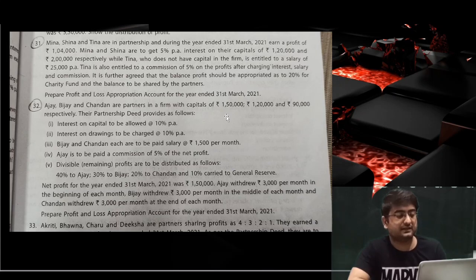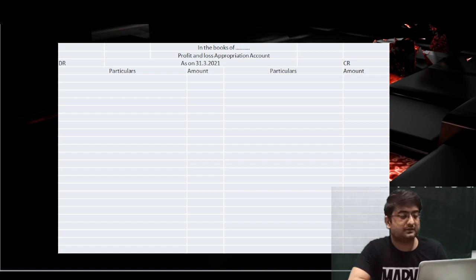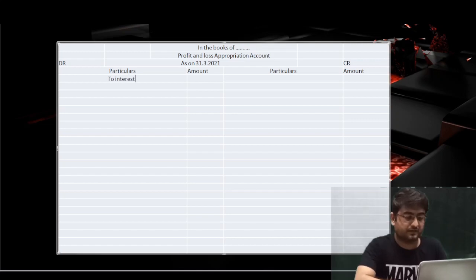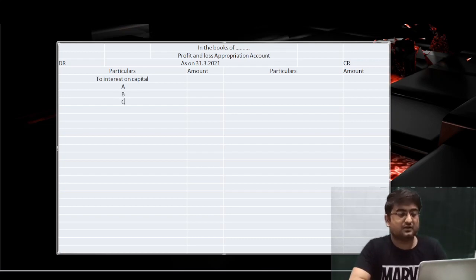Number one, it is given that interest on capital is to be given at 10% per annum. So I'm going to my format, and first of all I'm taking interest on capital. Remember, we have A, B, C. I'm using the short form, but in the solution, wherever you solve in the examination, do use the full names.